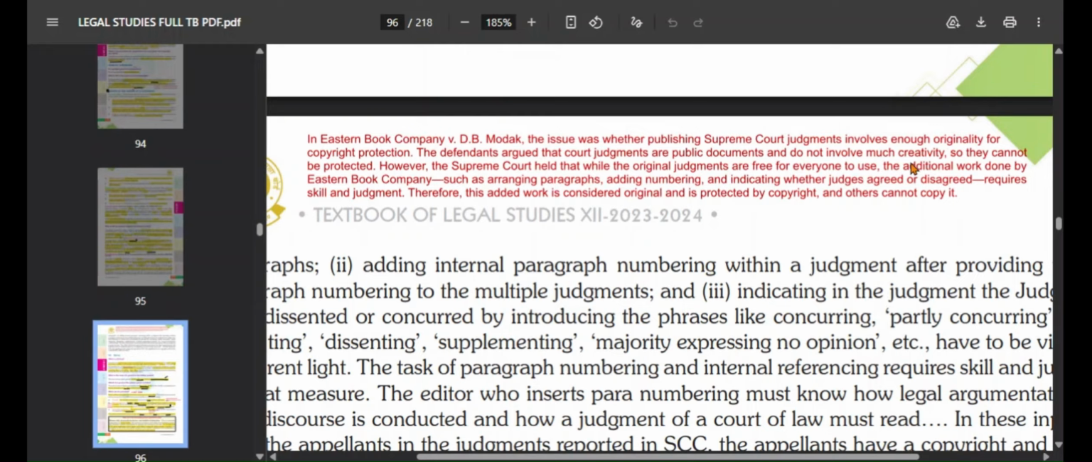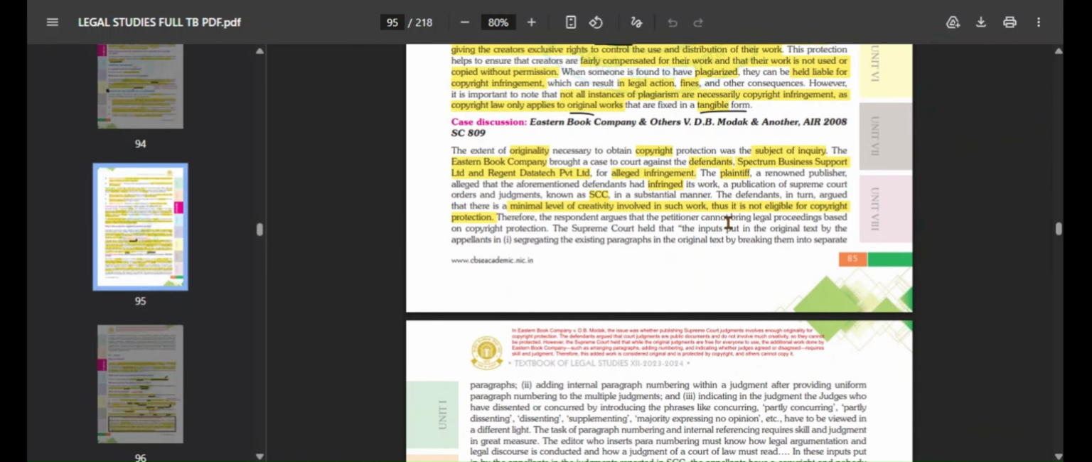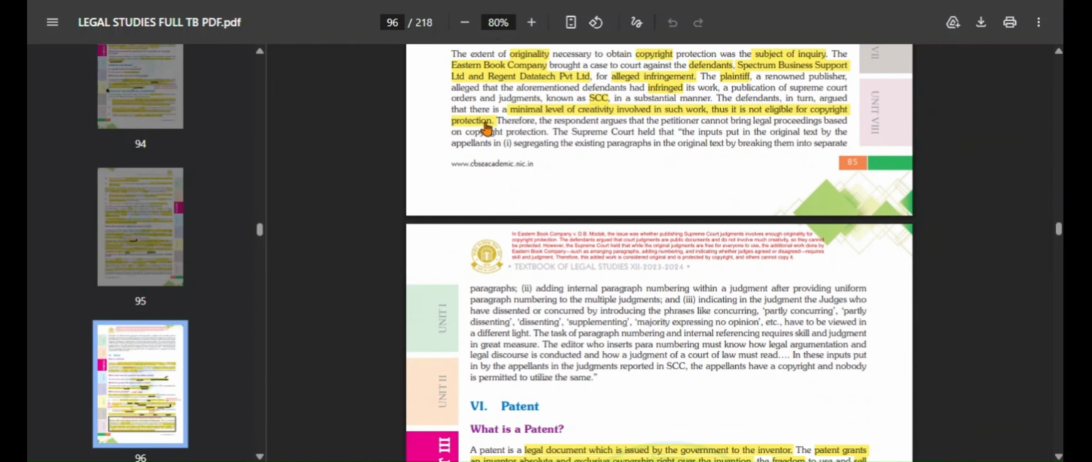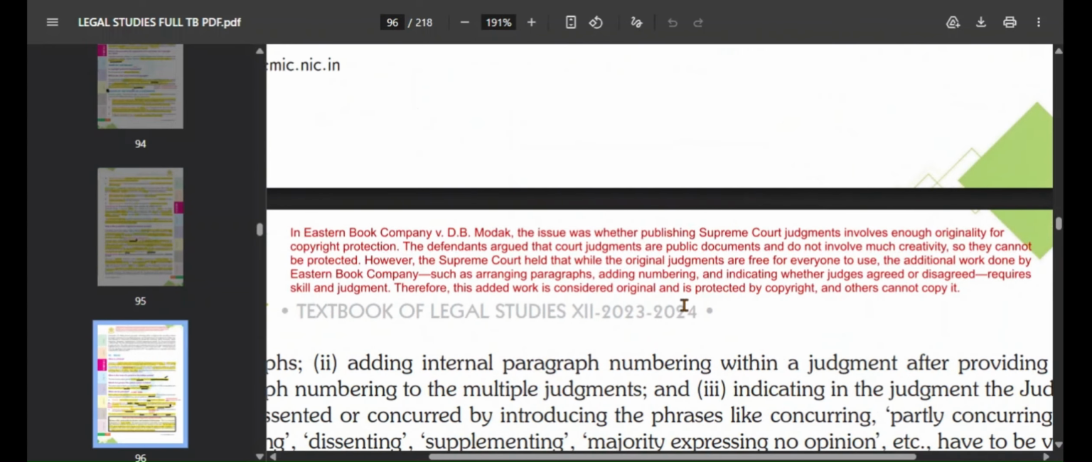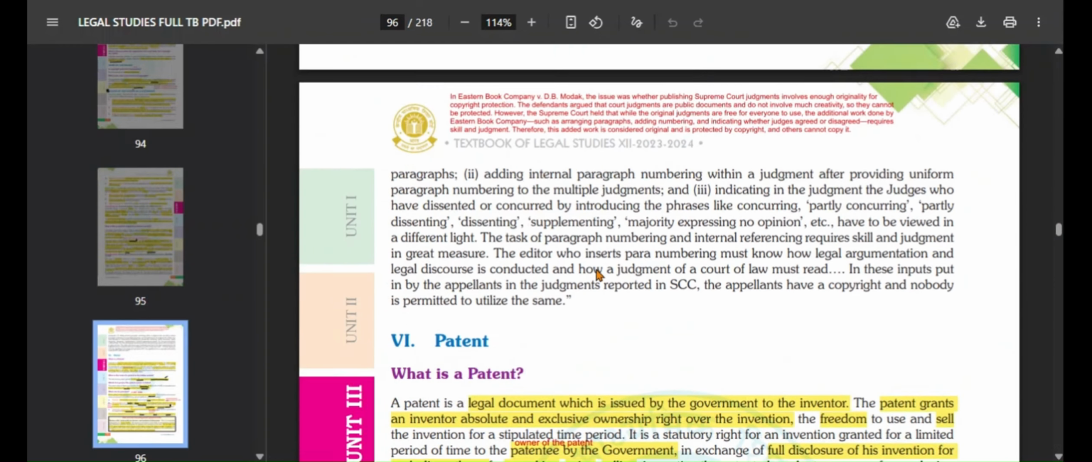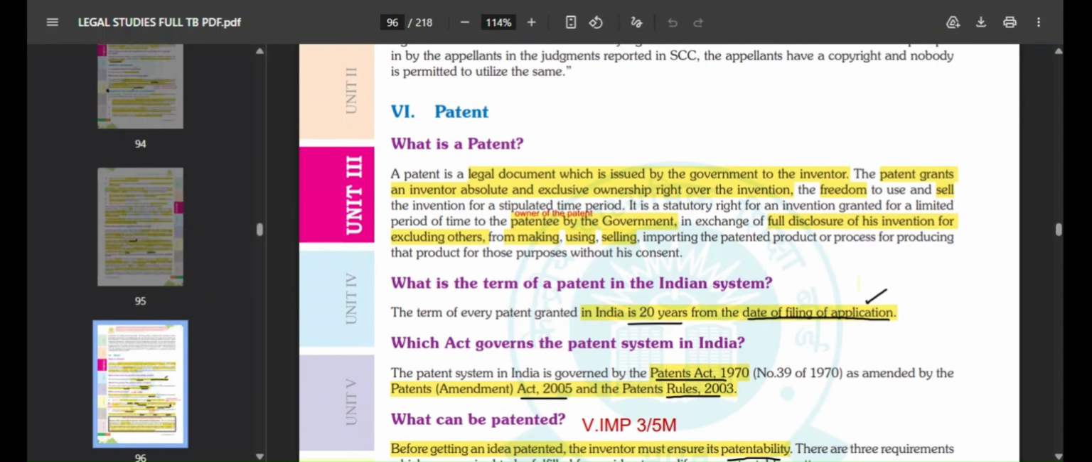So original judgments given by the Supreme Court or by any court are free to be used by anyone, but when additional work is done on those judgments, then it is considered original and can be protected by copyright, and obviously others cannot copy it. This is what this case study says. You will see a long case study given over here, so a short gist of what it says is what I have just explained. Okay, next moving on to patent.